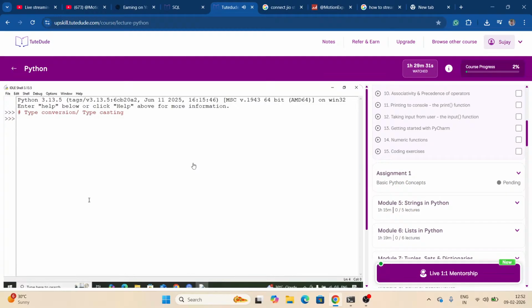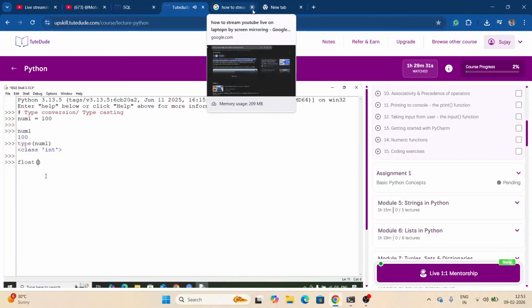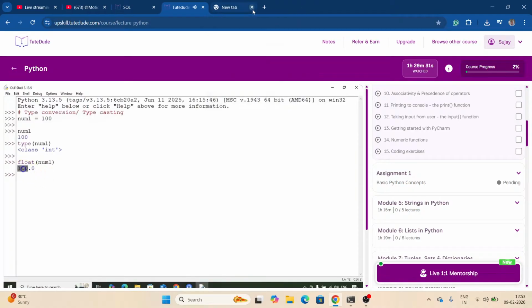So let's take an example wherein we create a variable called num1 and we put 100. Check the data type of num1, which is int. Now we want to convert the data into a float, right? So what we should do is simply write float, and in round brackets we can write the value or the variable containing the value. For example, num1. When we press enter, we get 100.0.